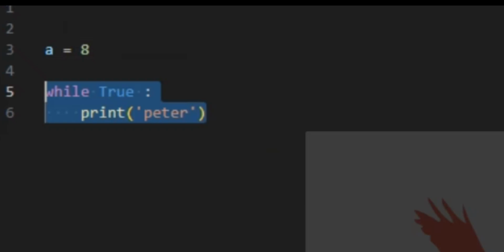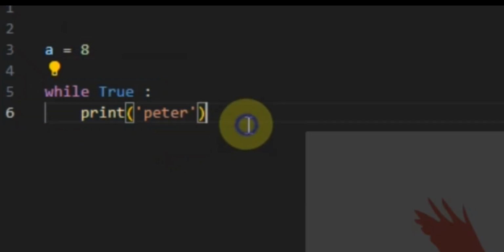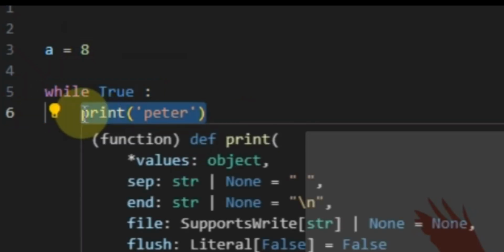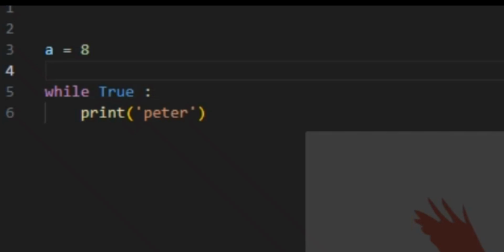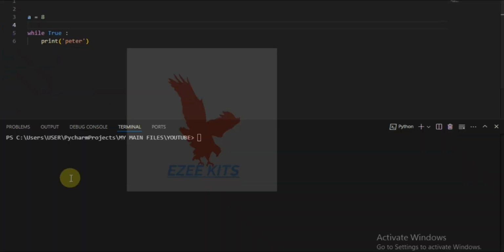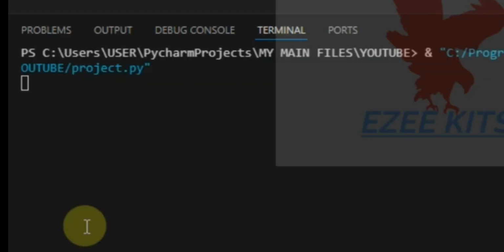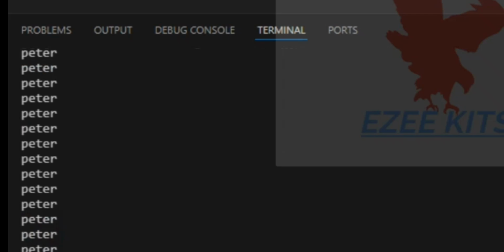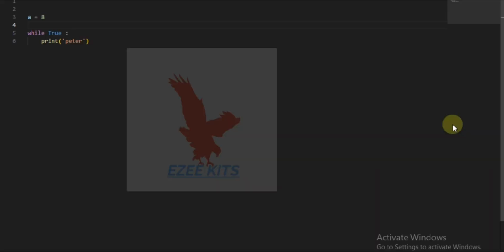So when I run this, remember I said it's an infinite loop. This is going to print out Peter infinitely. But okay, let me run it and see the example. Just watch me. You can see it keeps on going. For me to stop it, I need to stop the terminal.